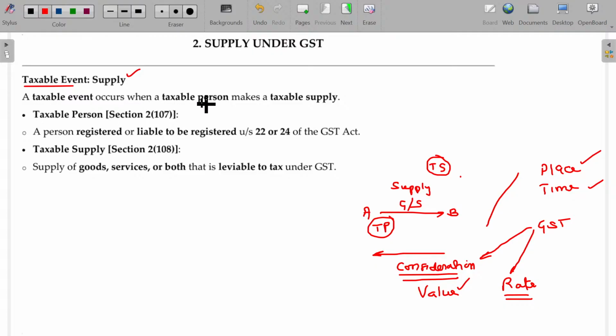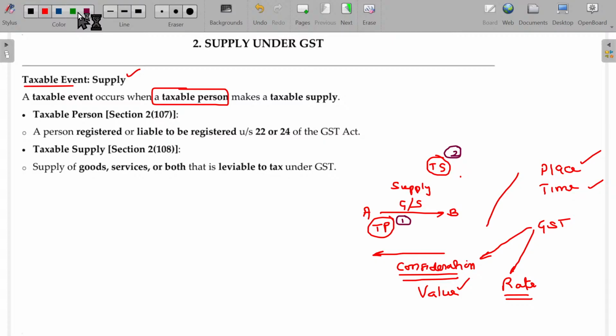Taxable event occurs when the taxable person makes taxable supply. What are they? A, the person who supplies, should be a taxable person, and this supply should be taxable supply. So all the supply will not be taxable. Some supply may be exempted. Those things will not be taxable. Okay. So you have to consider whether all the supplies given here are taxable or not. If this supply is taxable, automatically it will be falling into this case.